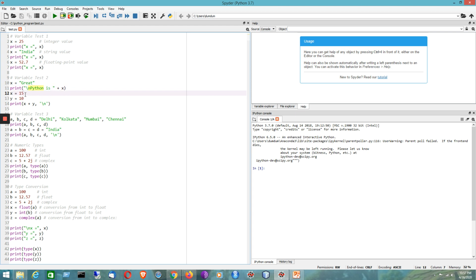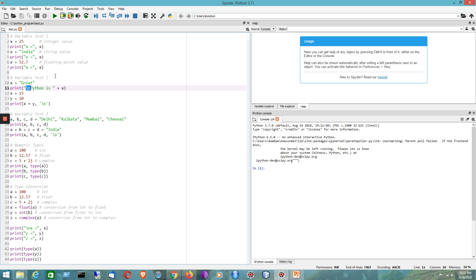Then we can have 15 as the value of x and 10 as the value of y. It will show the sum of x and y, and it will be shown over here. Here we can have the new line character placed, and by using it intelligently, we can have optional space between the lines.